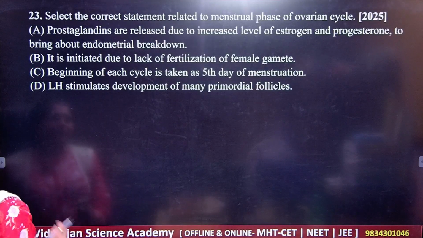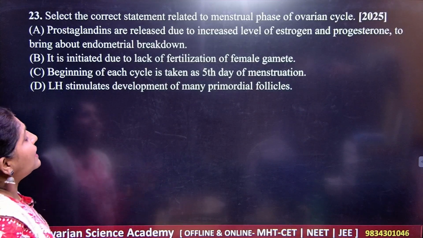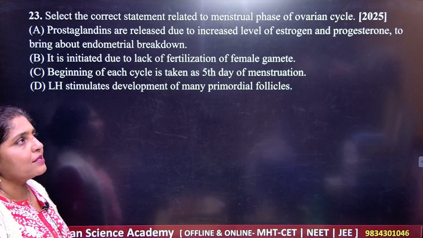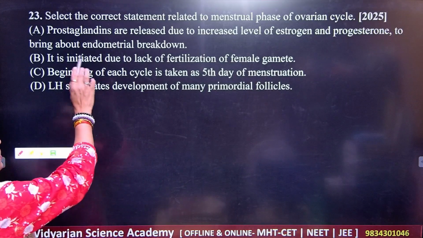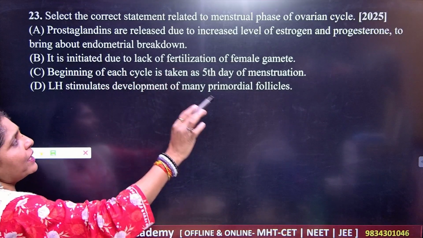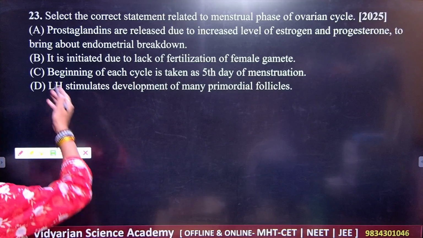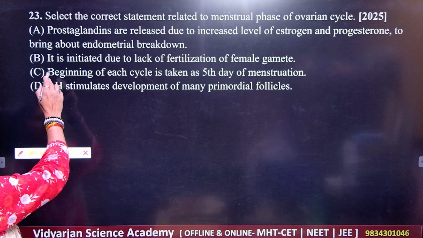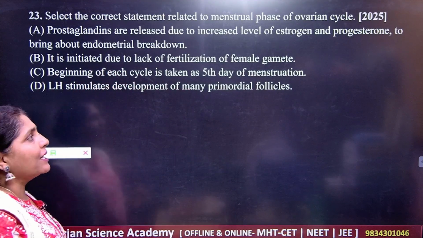Next. Question number 23. Select the correct statement related to the menstrual phase of the ovarian cycle. What are the options given here? Prostaglandins are released due to the increased level of estrogen and progesterone to bring about the endometrial breakdown. Next, it is initiated due to lack of fertilization of the female gamete.